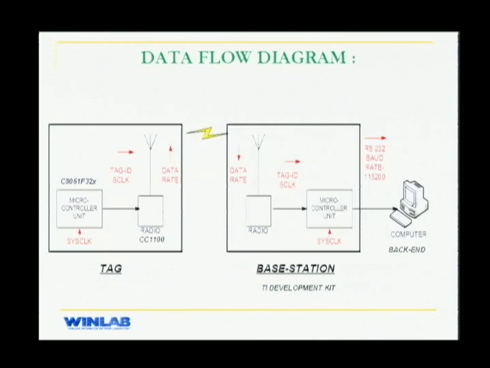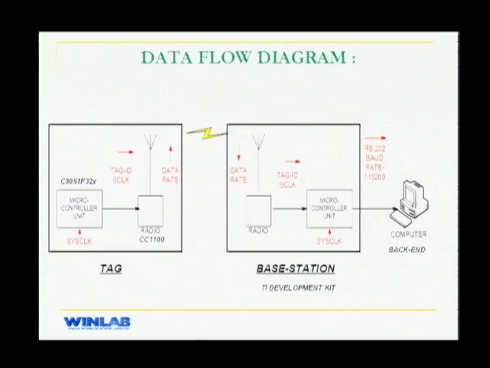The tag is going to be powered by an on-chip 3.3 volt coin cell, and the size of the tag is approximately slightly bigger than a $0.25 coin. Your base station is going to be a development kit from Texas Instruments.